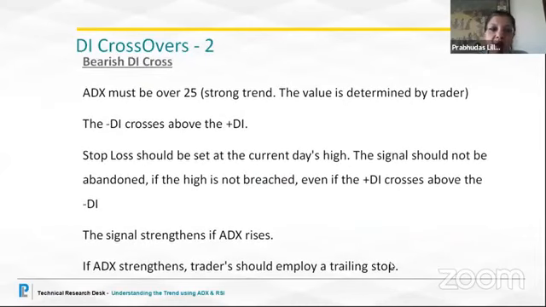Now, same way for the bearish view. ADX, of course, because it is the indicator to show the strength of the trend, whether it is uptrend or downtrend, should be on the rise. The negative directional indicator crosses above the positive. Stop loss should be the current candle's high, because now we are going to get into a sell trade. So we will take the high of the candle which is giving you the sell indicator. And once the ADX is on the rise, you know that you are in the right trend.